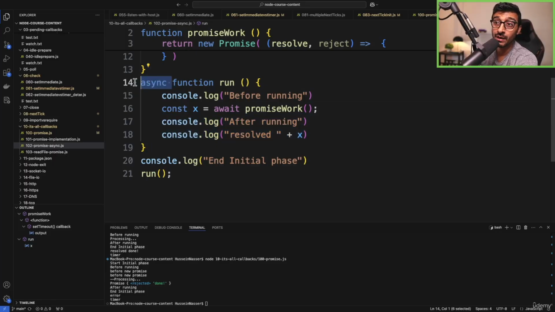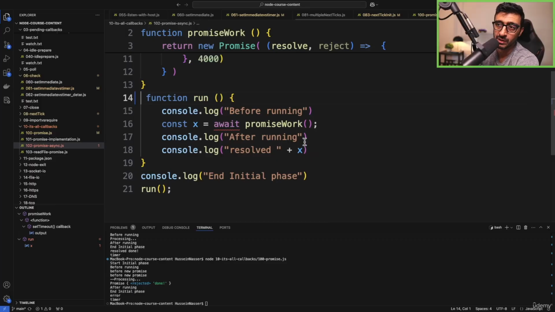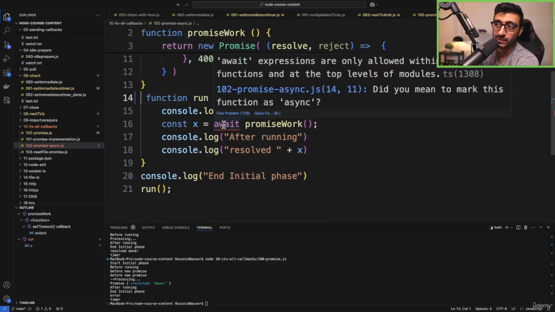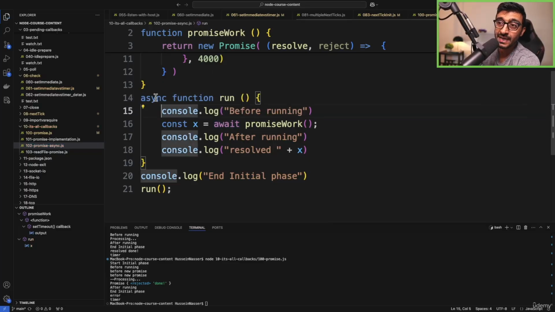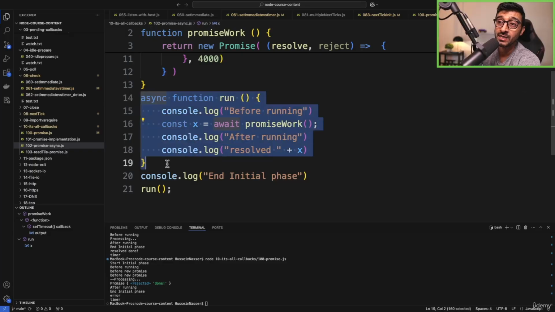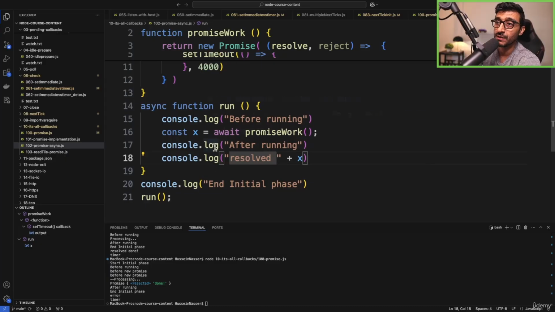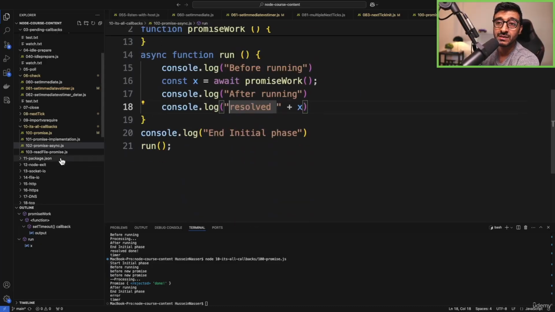So that's why you have to mark this function as async. Otherwise, the compiler, I guess the interpreter, has no idea how to perform this, right? If I don't do this, the compiler will yell at us. It's only allowed with async because it needs this scope so that it can do this trick such that anything after that becomes a callback. It needs this to run it, right? So that's async await. Similar things.